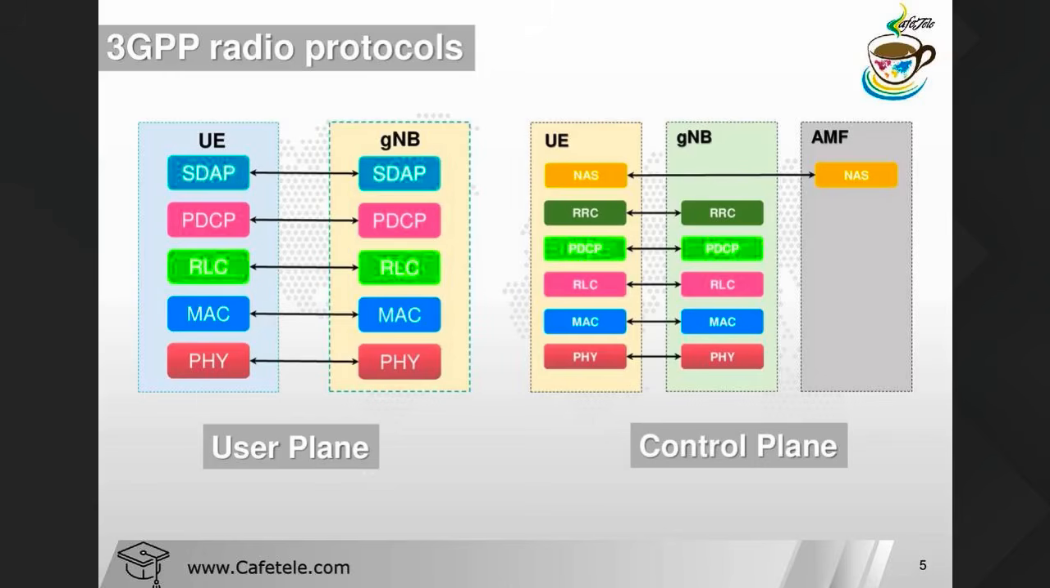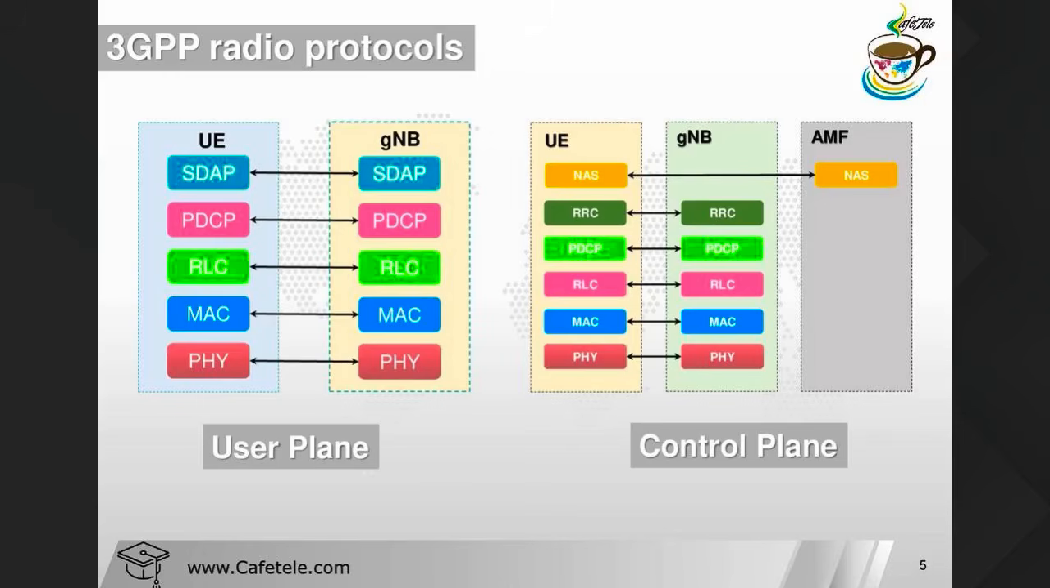Now one thing, SDAP is only applicable in the user plane. SDAP is not applicable to the control plane. In the control plane, this architecture is similar to LTE. So in LTE also we have NAS that is directly connected to the AMF. AMF means access and mobility management function, and this AMF has the same job as in LTE. In LTE we called it MME, here we call it AMF. It means the function for initial access and mobility.